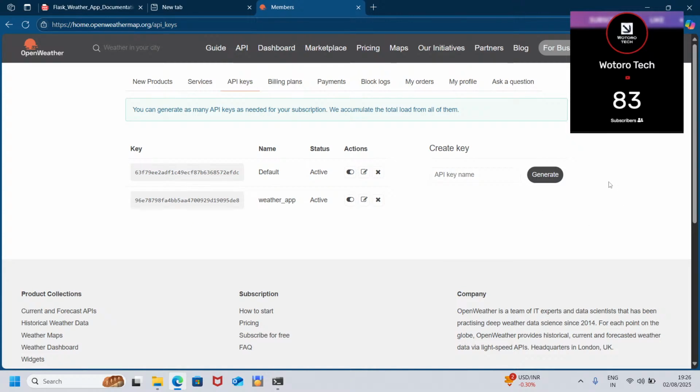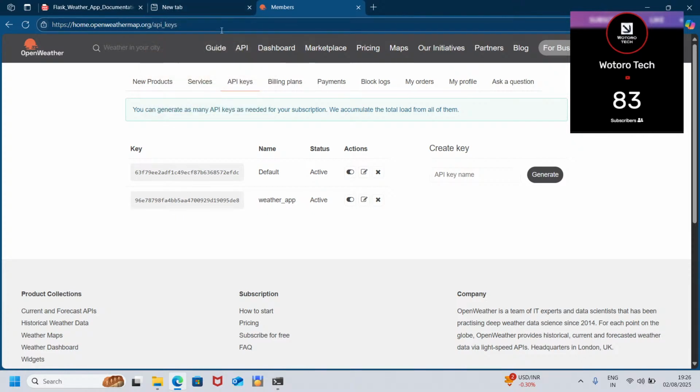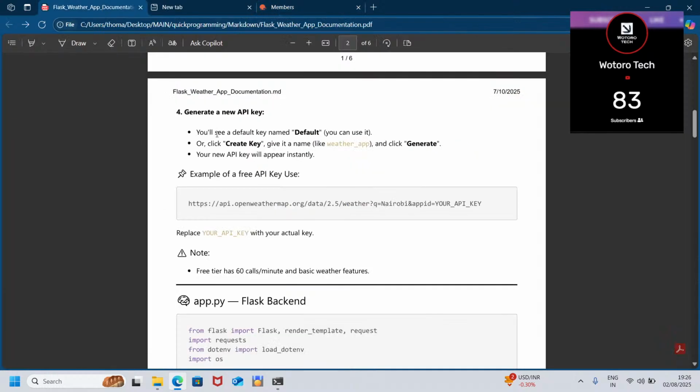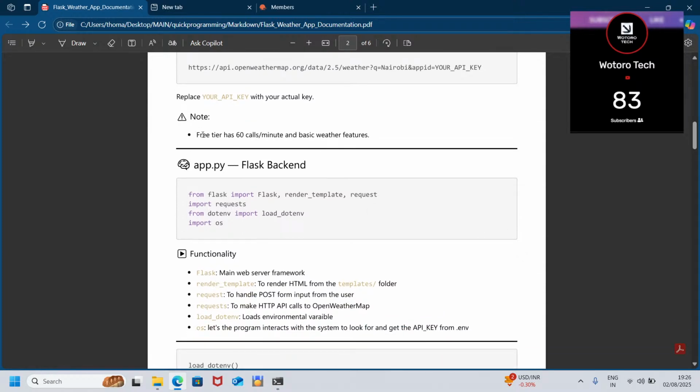You need to give it some time until it fully activates. So let's wait, then maybe later we can test it again. For now, let's first build our project, then we can try to test it. Note, the free plan has 60 calls per minute and basic weather features. That is it, we don't need a lot, we just need that.